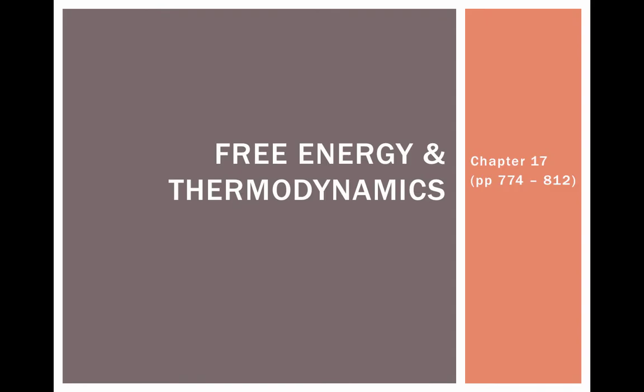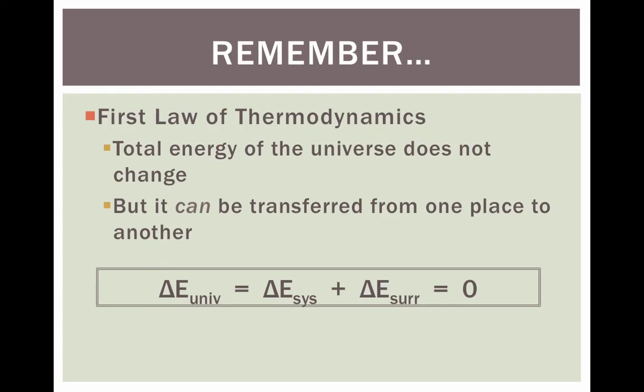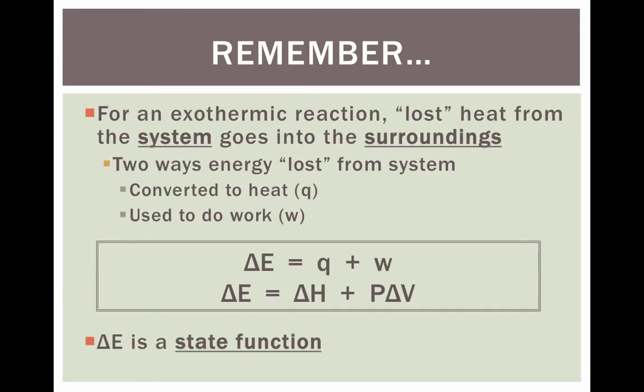So this is our lecture on Chapter 17, Free Energy and Thermodynamics. We're going to start by remembering the first law of thermodynamics, which is that the total energy of the universe does not change. It is only transferred from one place to the other. So the total energy of the universe is equal to the system plus the surroundings, and the total change of energy in the universe is always equal to 0.